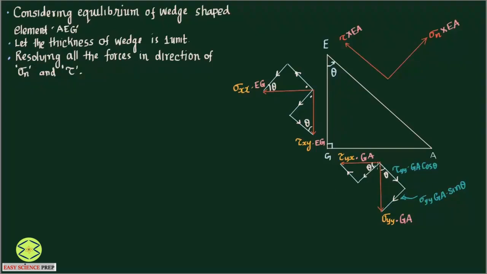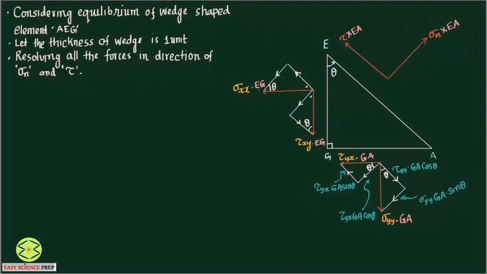Here also this side is opposite this angle, so this particular component is going to be tau yx GA sine theta, and this component is going to be tau yx GA cos theta. So we are able to get this as GA cos theta tau xy, and this component GA sine theta.